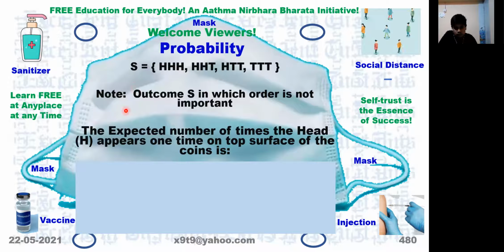So what is the expected number of times the head H appears 1 time on top surface of the coin? 3 times, because head coming 1 time means it is this pattern: TTH, THT, HTT. That's all.